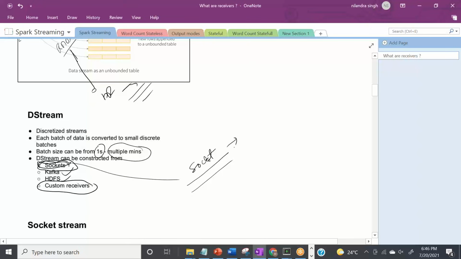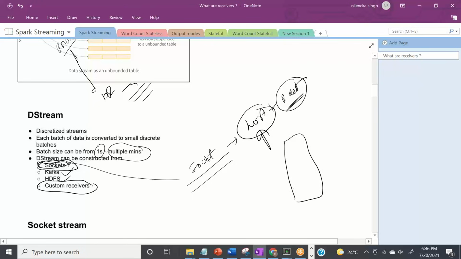So a socket means a host and a port. Basically, when we talk about a machine, a machine has an IP address, that's called the host. And when we access any port of that machine, in this machine we have n number of ports which are made for different communication protocols.